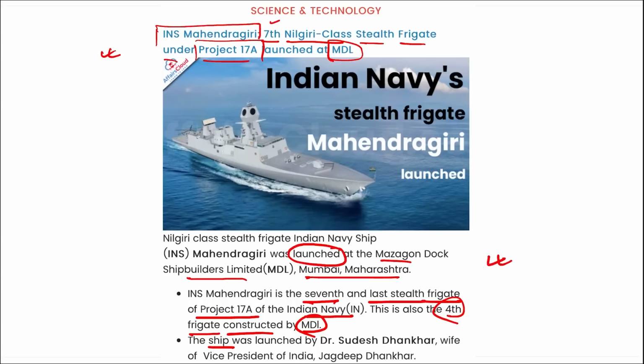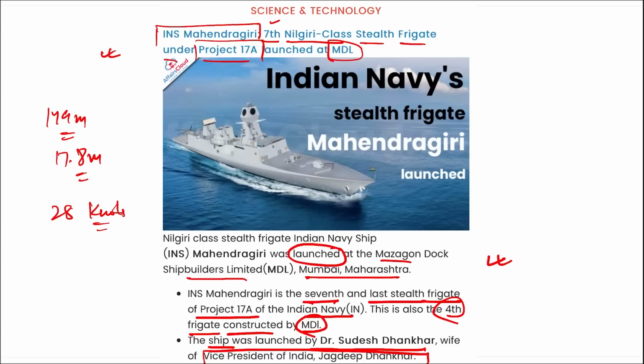The ship was launched by Dr. Sudesh Dhankad, who is the wife of Vice President of India, Jagdeep Dhankad ji. Right? Next, remember this INS Mahendragiri has been named after a mountain peak in the eastern Ghats of Odisha. It is 149 meters in length, 17.8 meters in width, and it has a top speed of 28 knots.